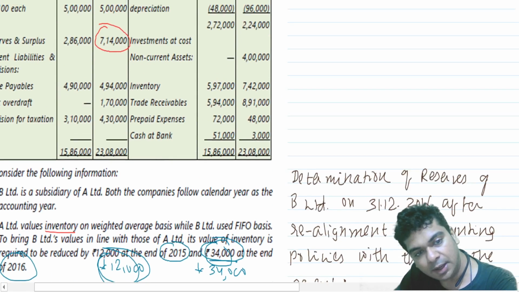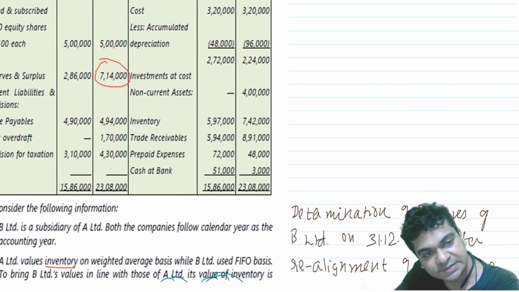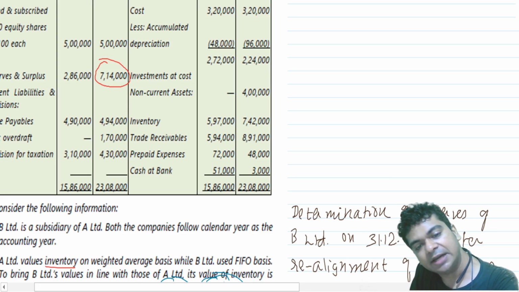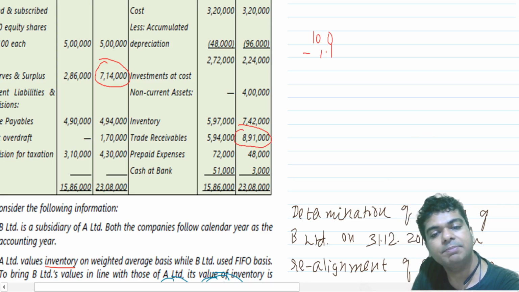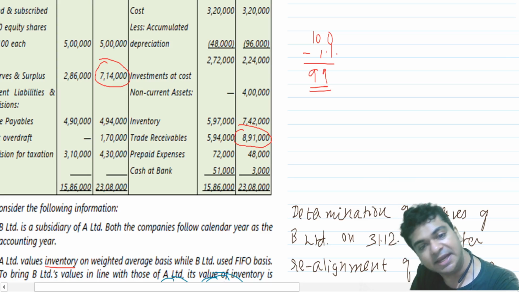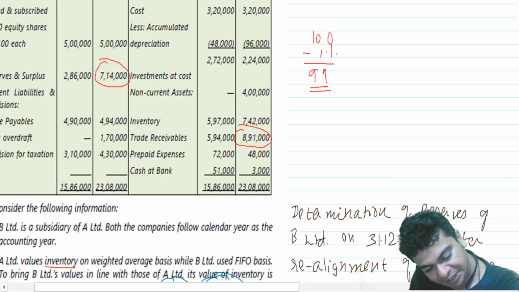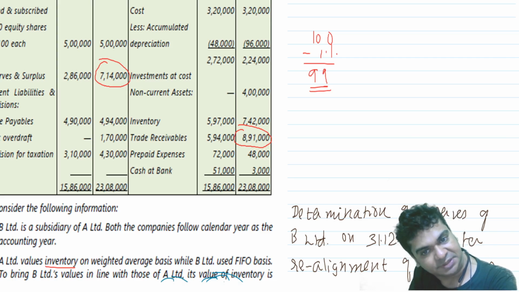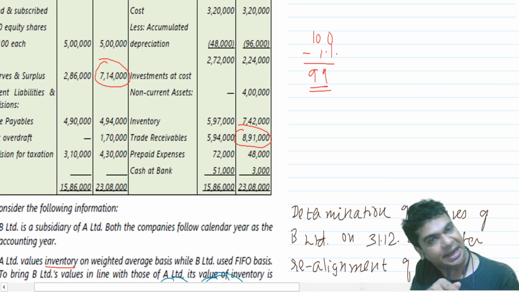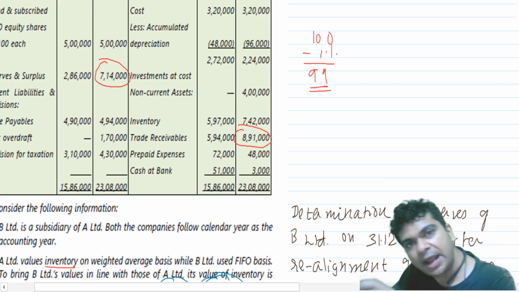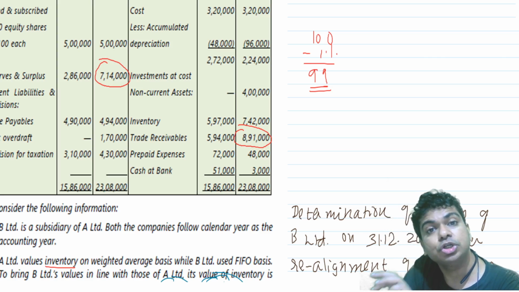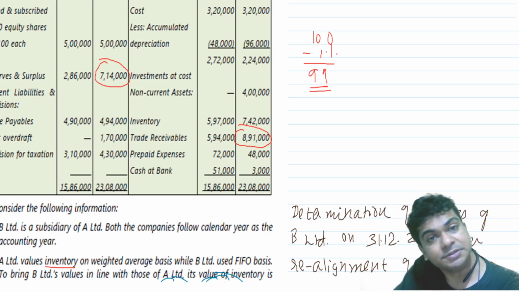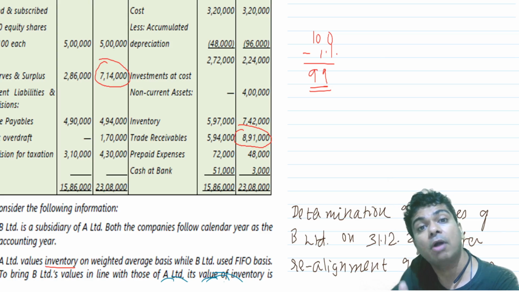Let me return back to the balance sheet now. Let me see what is the figure of the trade receivables. They are saying that the trade receivables are 8,91,000. If the trade receivables are 100, I am providing 1% of the provision. That means it will be 99. So 8,91,000 should be divided by 99%. I get 9 lakhs. From 9 lakhs, I will deduct 8,91,000. Or I can say 9 lakhs into 1%. So 9,000 rupees of provision is there. This provision should be reversed. You must have debited this provision to the P&L. When you reverse it, your profit will increase.